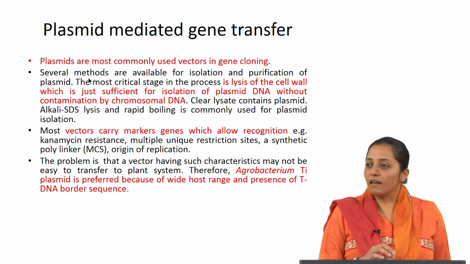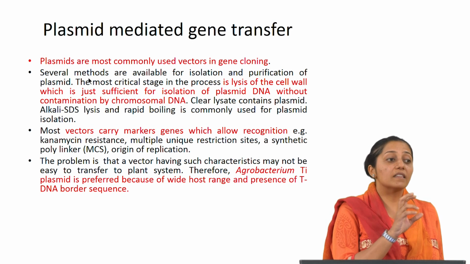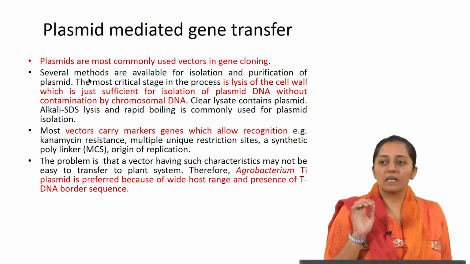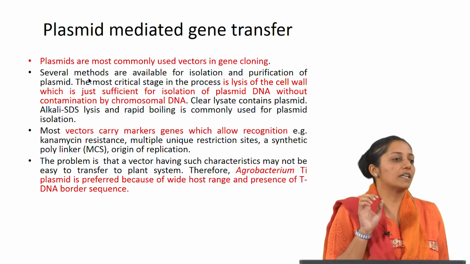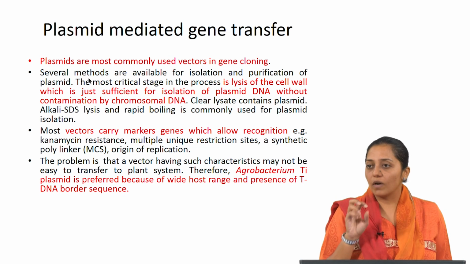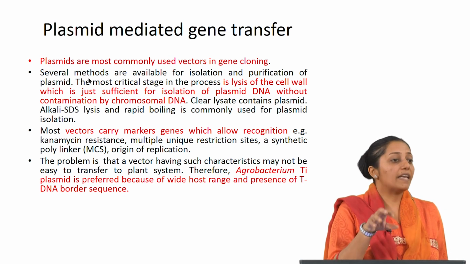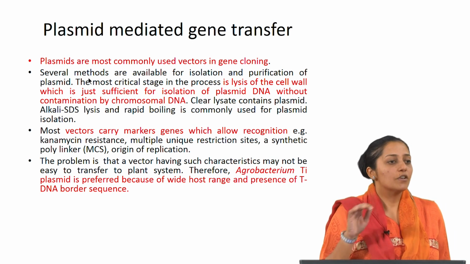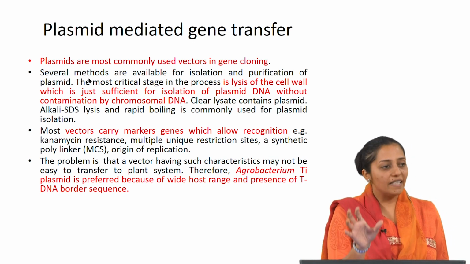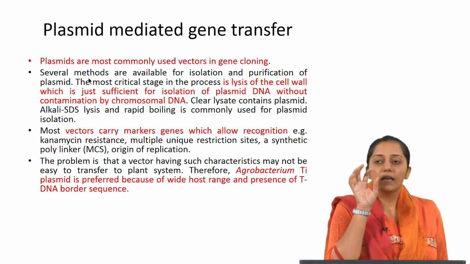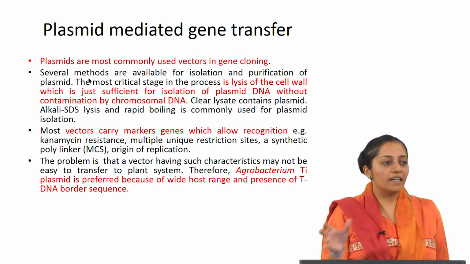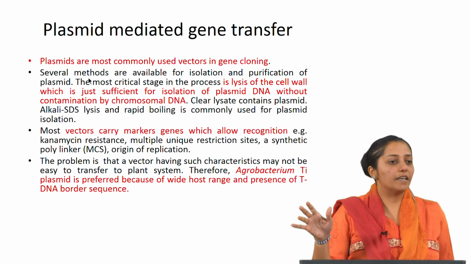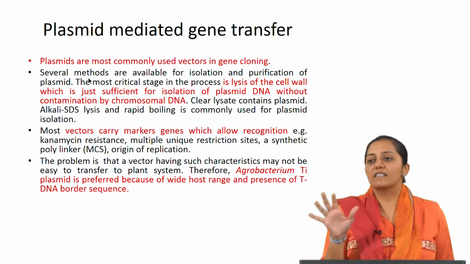Therefore, this Agrobacterium and the plasmid it contains have been modified or disarmed. Disarmed means removing these oncogenic genes, which means the auxin and cytokinin genes, and putting in an MCS, a multiple cloning site, with different restriction sites, so that the desired gene can be integrated. Now this whole cassette is included in the tDNA region, that portion of the construct which gets integrated into the plant chromosome. This is called tDNA.